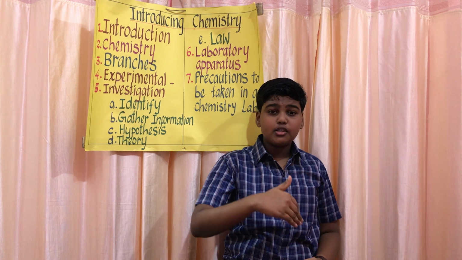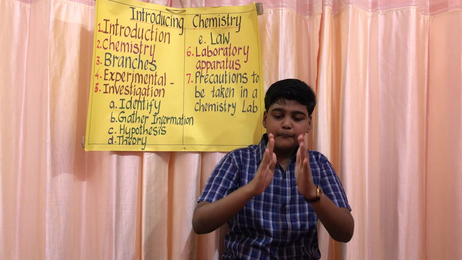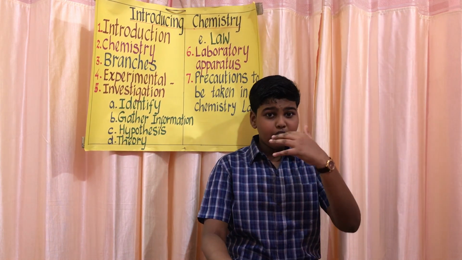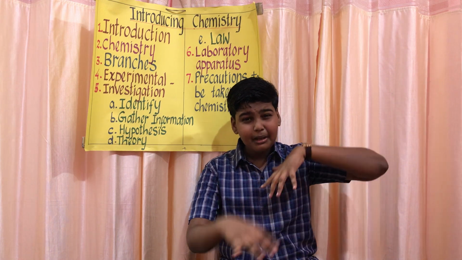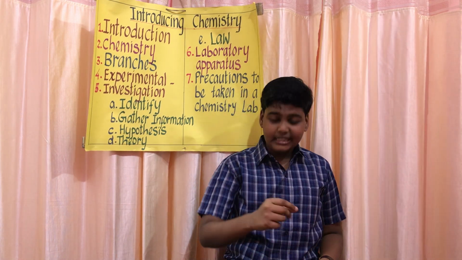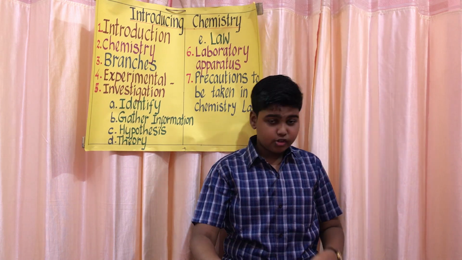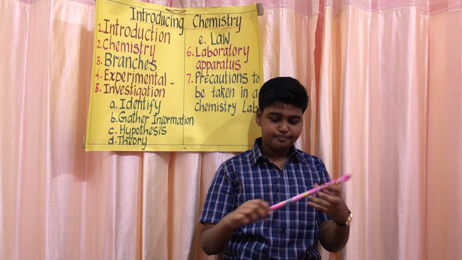It is used for doing chemical tests. Next is hard glass tube. It is also a cylindrical test tube but slightly bigger, and it is made of hard glass. Why is it made of hard glass? Because it is used for heating substances at very high temperature. So it's also known as the boiling tube.